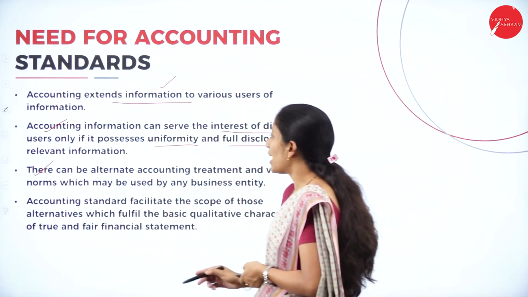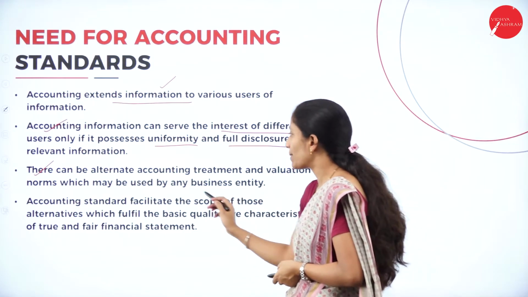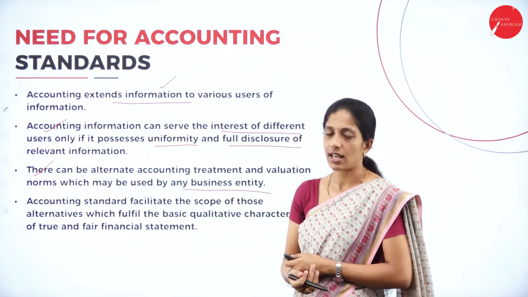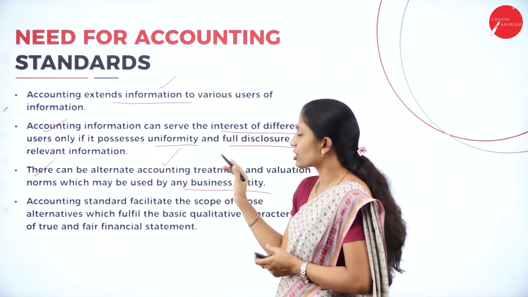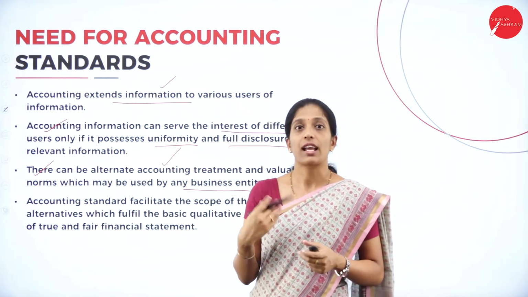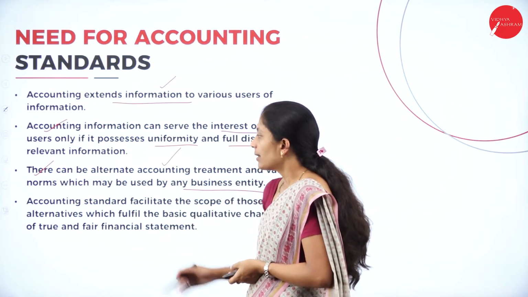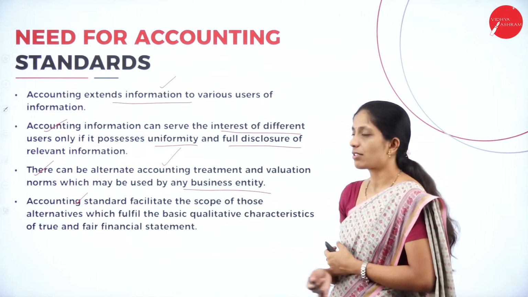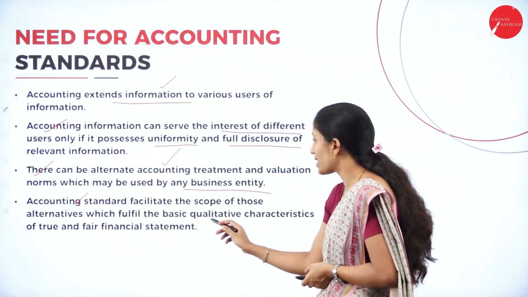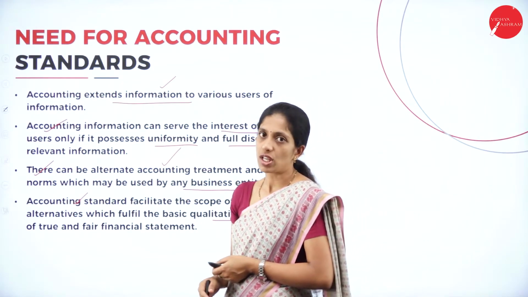Next one, there can be alternate accounting treatment and valuation norms which may be used by the business entity. So, by using this accounting standard, any alternate accounting treatment can also be identified. Next, accounting standards facilitate the scope of those alternatives which fulfill the basic qualitative characteristics of a true and fair financial statement.